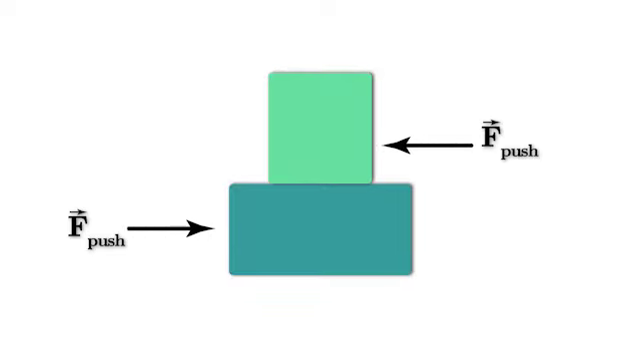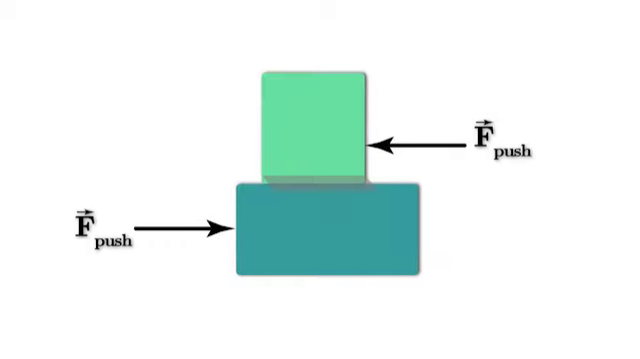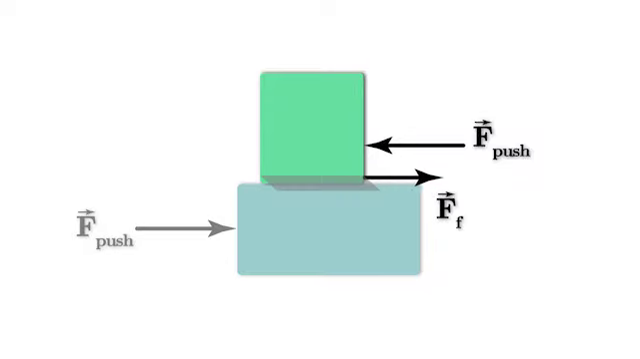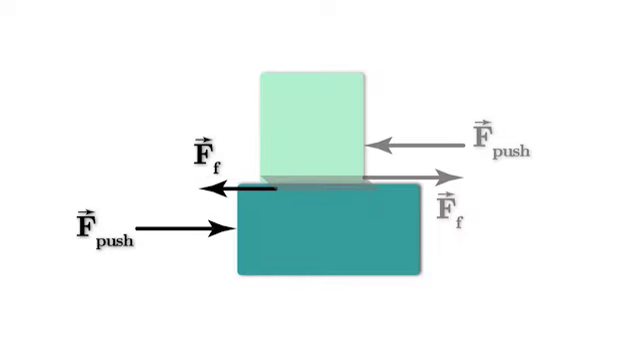What if we now push these blocks horizontally in opposite directions? At their interface, there is a frictional interaction. This interaction gives rise to a pair of frictional forces that are parallel to the interface. The friction force on the top block from the bottom block is opposite in direction but equal in magnitude to the friction from the bottom block due to the top block.